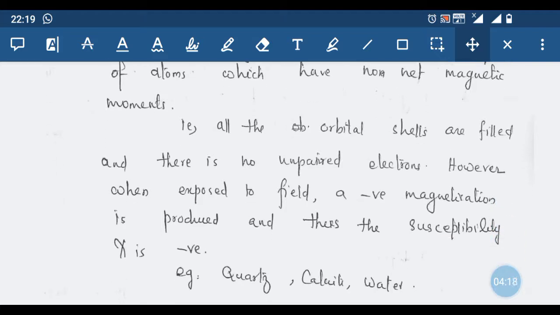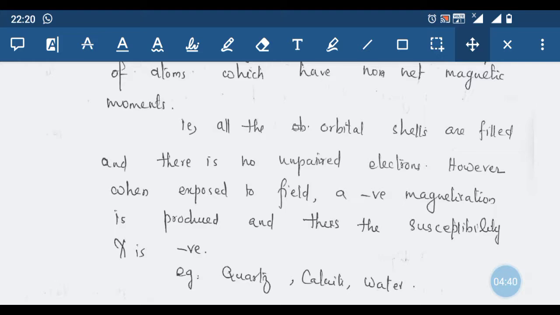However, when exposed to a field, a negative magnetization is produced, and thus the susceptibility chi of such materials is negative. So diamagnetic materials have a negative magnetic susceptibility, and when exposed to an external magnetic field, a negative magnetization is produced in them.